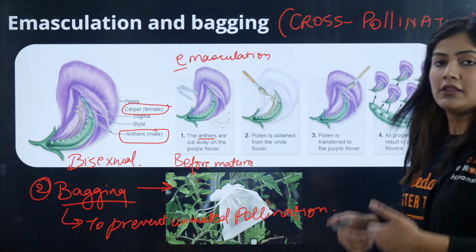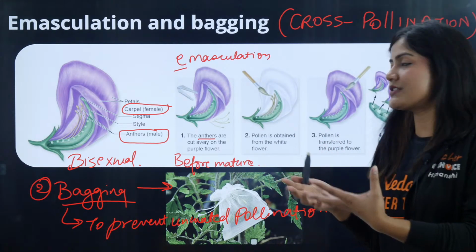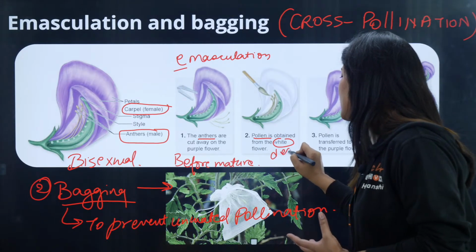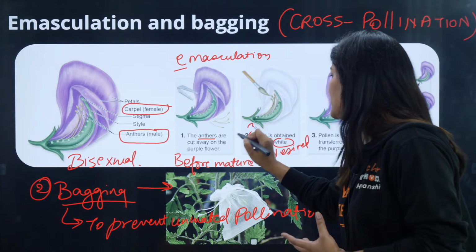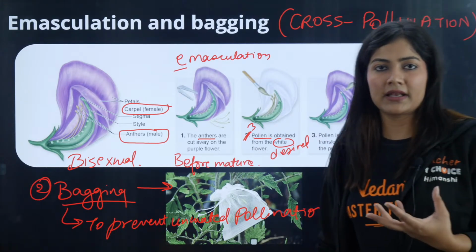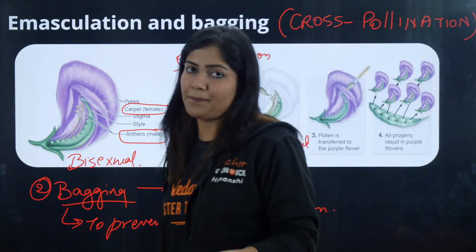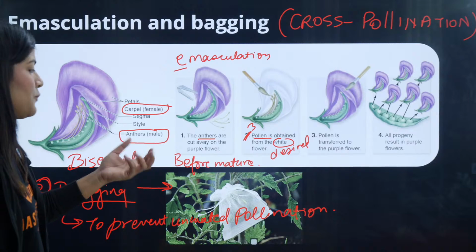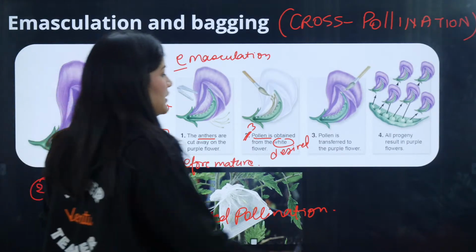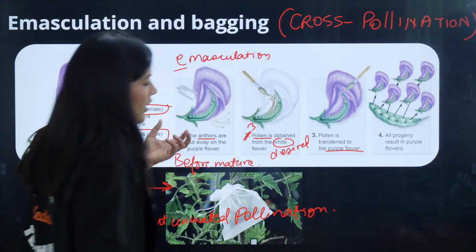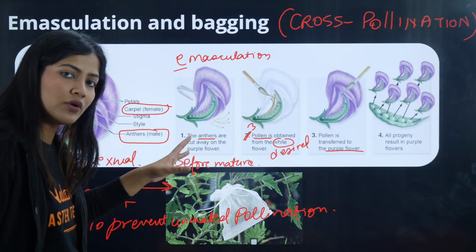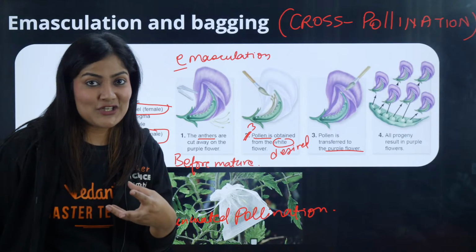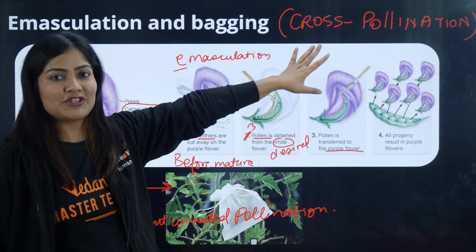Once the bagging is done, the flower will mature. Once our stigma is ready for the sexual reproduction, the pollen is obtained from the white flower, or we can call it the desired flower, right? Whatever the desired plant is, we will collect the pollen grains from the desired plant, right? Our important character, right? So we will obtain the pollens from the desired plant, and then finally the pollen is transferred to the purple flower, the emasculated flower. So we have transferred the pollen grains. We are going to dust them. This actual artificial pollination will take place, right? Our desired cross pollination is taking place right now.